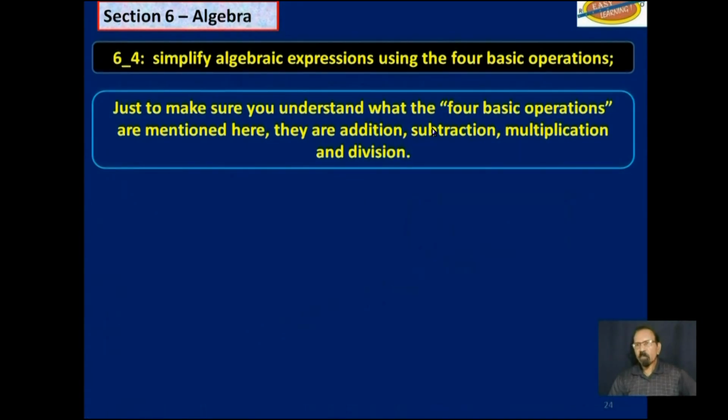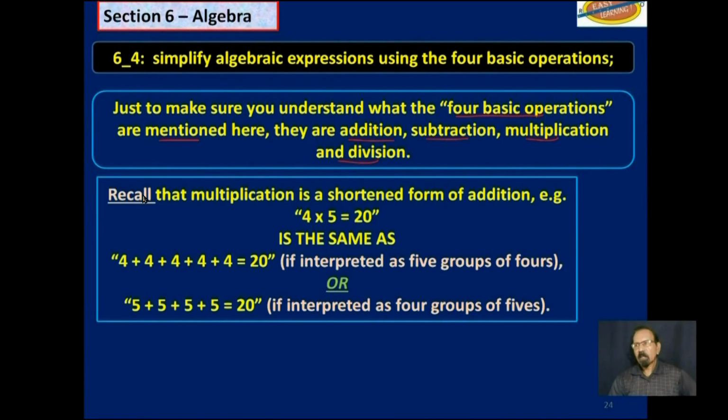Just to make sure you understand what the 4 basic operations are that are mentioned here, they are addition, subtraction, multiplication, and division. Recall that multiplication is a shortened form of addition. Example, 4 multiplied by 5, we get 20, is the same as 4 plus 4 plus 4 plus 4 plus 4 is equal to 20. If you interpret that as 5 groups of 4, or 5 plus 5 plus 5 plus 5 is equal to 20, if you interpret that as 4 groups of 5s.